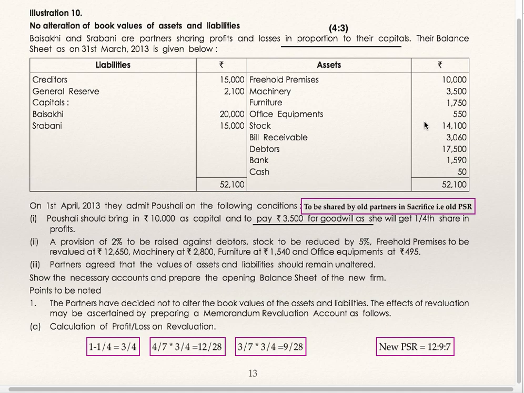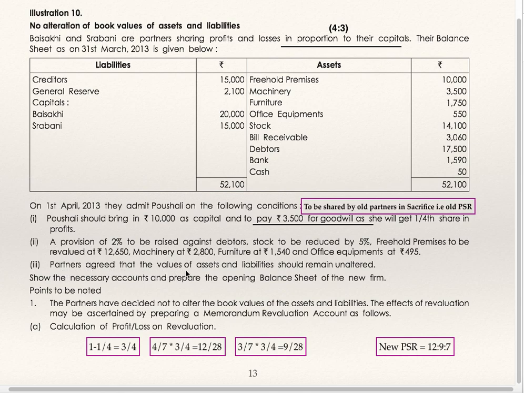Machinery at 2,800. Machinery value has gone down, so the difference between these two is to be debited to revaluation account as to machinery. Furniture 1,540. Furniture value also has gone down, so the difference between these two, 1,750 and 1,540, is to be debited to revaluation account. Office equipment 495. Office equipment 550 has gone down to 495. Again the difference is to be debited to revaluation account. And find out the profit on revaluation.